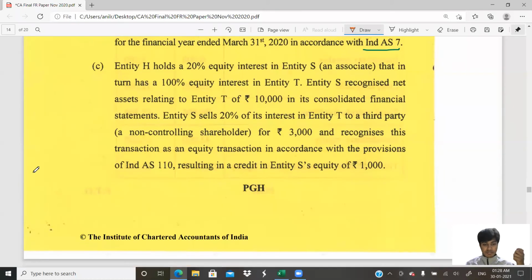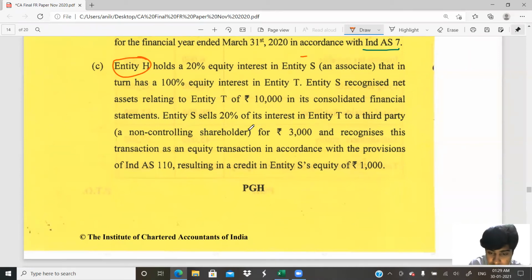Okay, come on. Let us do question number 5C. Entity H holds 20% equity interest in entity S, an associate. So this is Ind AS 28, investment in associates. That in turn has a 100% equity interest in entity T. There are three entities right now: entity H, entity S, entity T. Entity H has significant influence in entity S, which is its associate. Entity S holds 100% equity in entity T, which is its subsidiary, which has complete control.